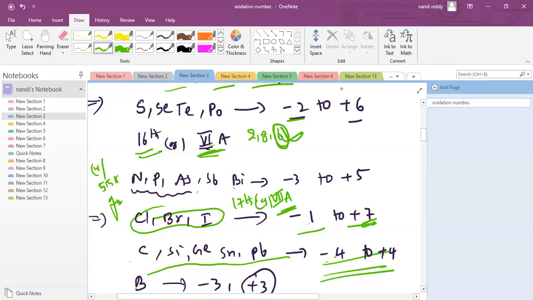Electronegativity. EN means electronegativity; a more electronegative atom has more electron gaining capacity.